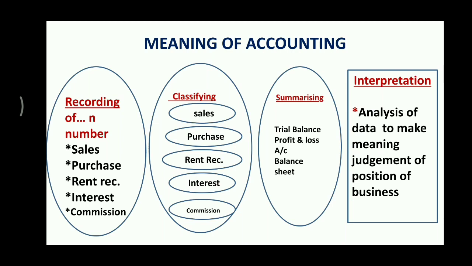Then the next part is interpretation. When we have summarized, we are able to know about the position of profit, the position of assets and liabilities. In the interpretation part, we make an analysis of the data to make the data more meaningful, and from this data a meaningful judgment of the position of the business can be known by the users of accounting information.